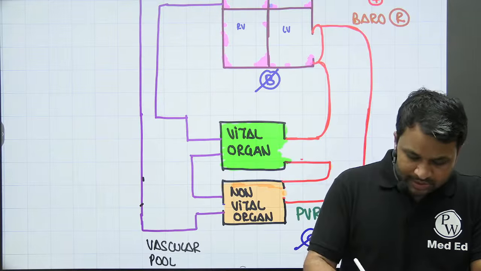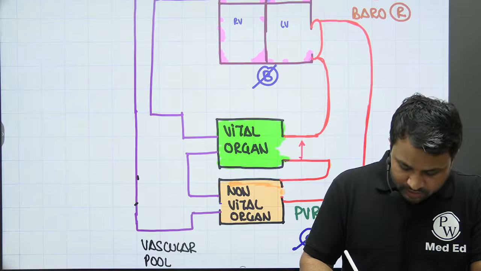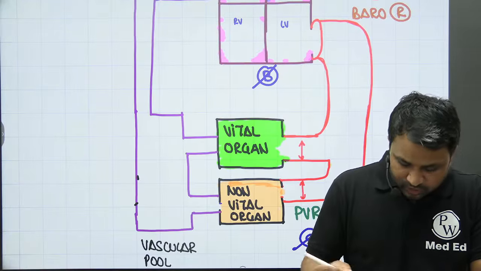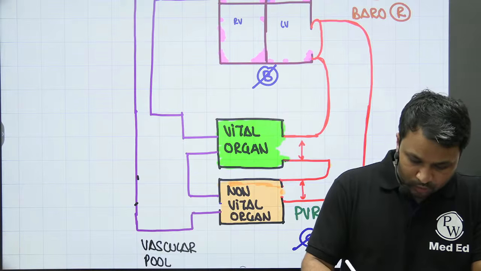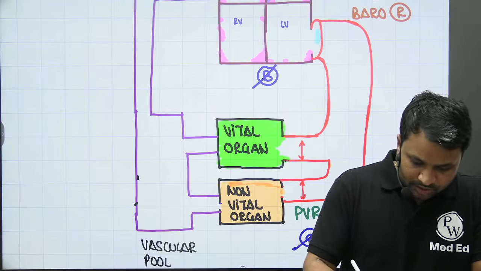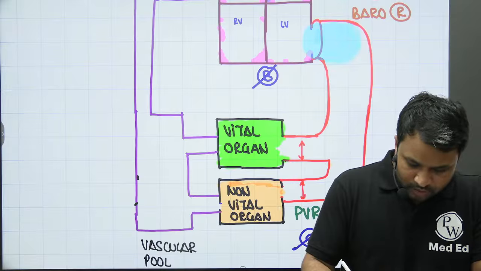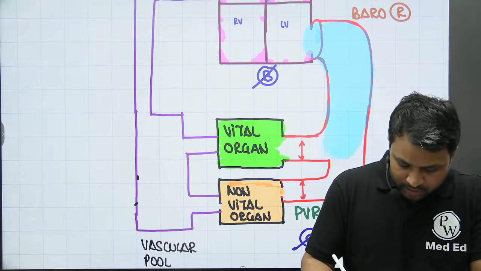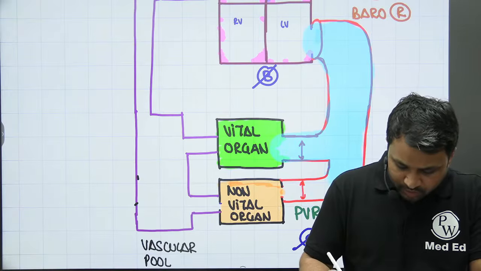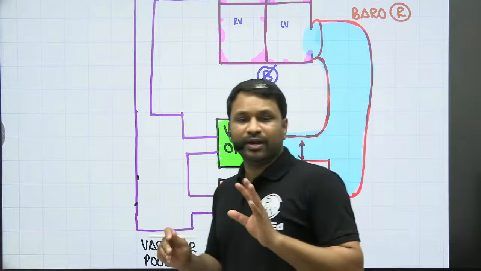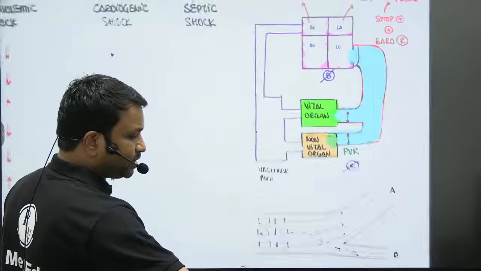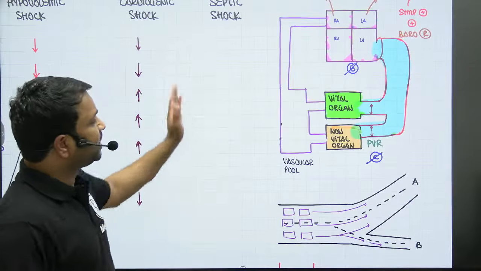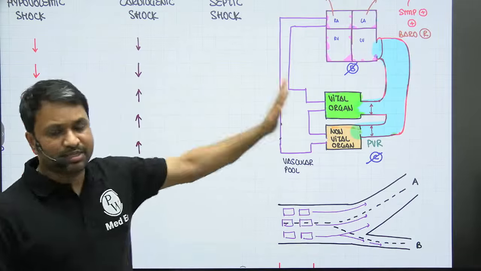So you now see the caliber of the vital vessel and the caliber of the non-vital organ is almost same. So the blood that is going to flow is now going to go into the aorta. From there it will enter into vital, and same amount of volume will enter into non-vital organs also. That is the whole objective here. So in a septic shock, there is loss of peripheral vascular resistance, universal vasodilation, hence causing the problem.